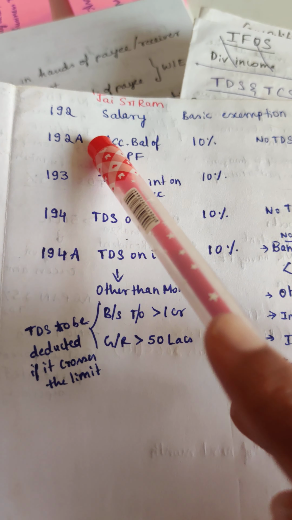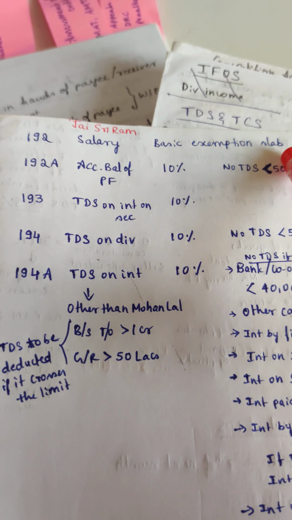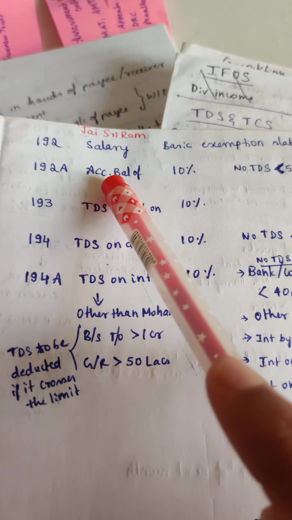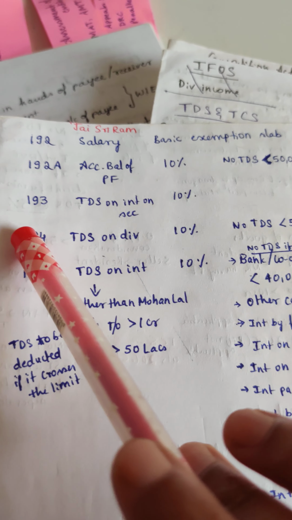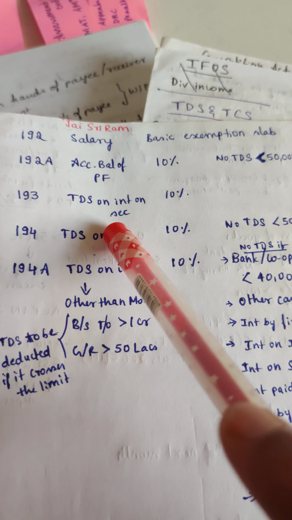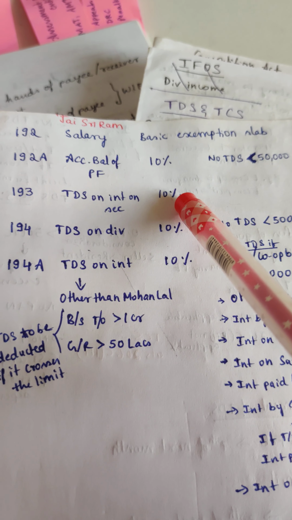Okay, let's start with TDS rates. 192 talks about salary, basic exemption, slab rates. Then 192A, accumulated balance of PF, which is 10%, no TDS if it is less than 50,000. 193, TDS on interest on securities. Interest on securities, that is 10%.